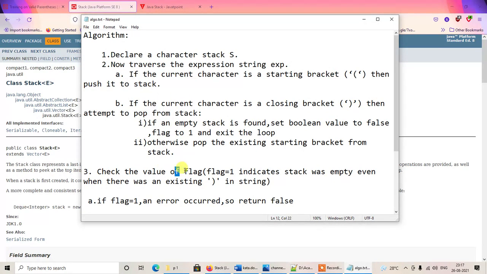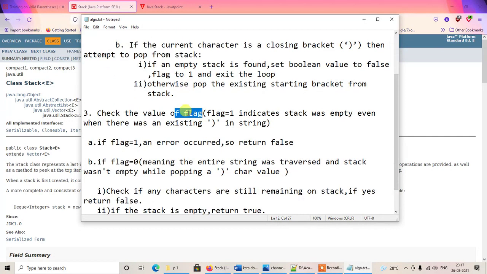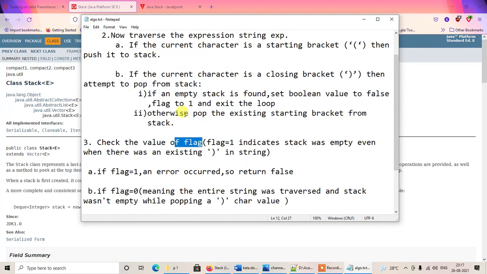Initially the value of flag will be set to 0 at the beginning of the program, and at the end of the program, we'll be checking the value of flag. If flag equals 1, it indicates that while we were traversing the string and attempting to pop an existing starting bracket, we encountered an empty stack. That means that we had run into some kind of error condition, because the string was invalid. The stack was empty even when there was an existing closing bracket in the string.